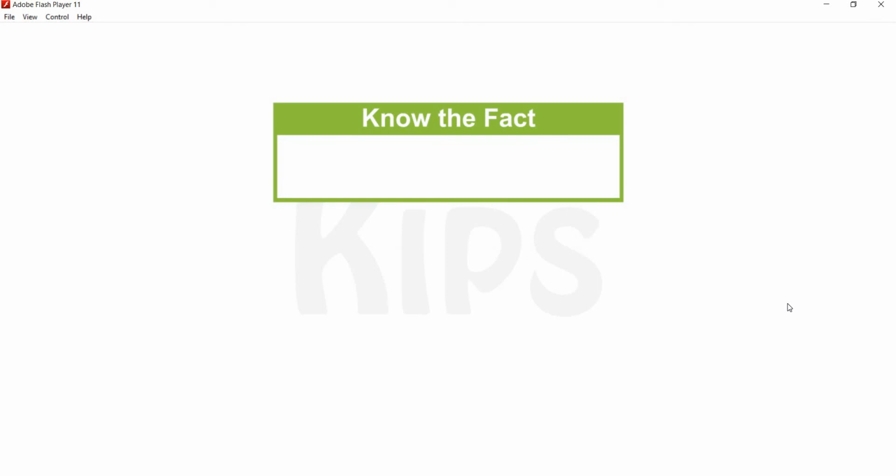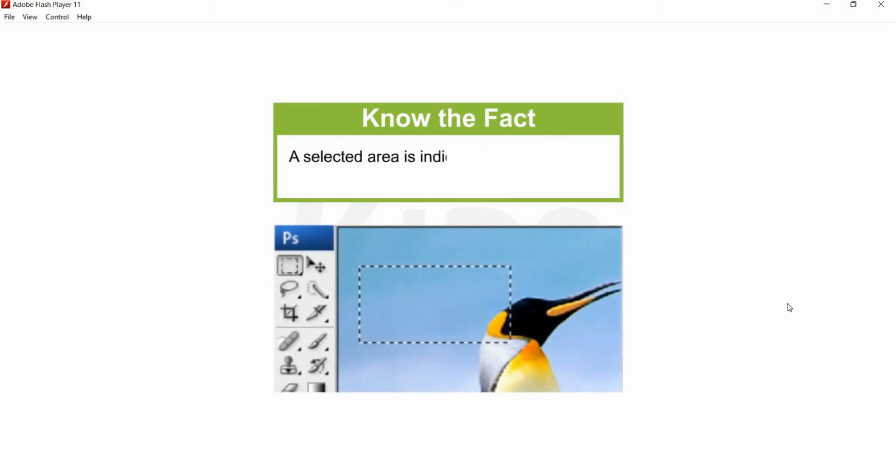Time for the FAQ file. A selected area is indicated on the screen by a blinking selection border called Marquee.